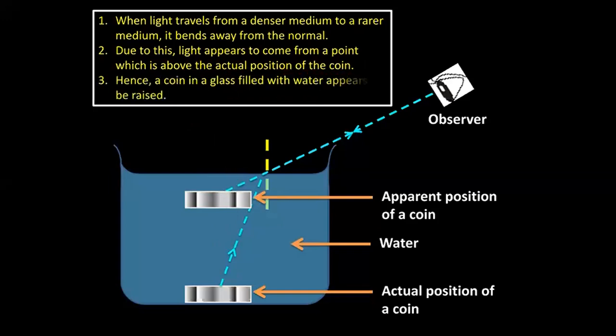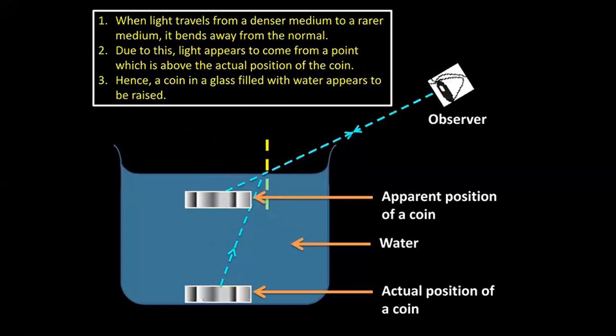And the last point is simple. Hence, whatever the question is, a coin in a glass filled with water appears to be raised. Three simple points, my dear friends. First point: very simple. When light travels from a denser medium to a rarer medium, it bends away from the normal.